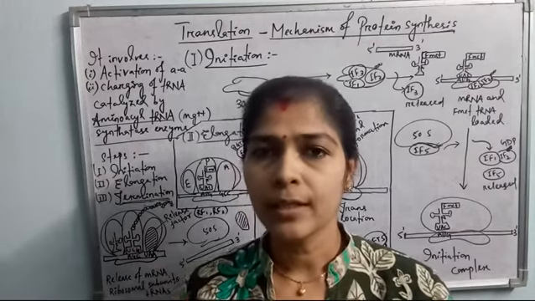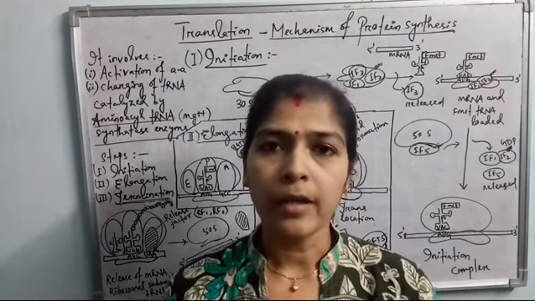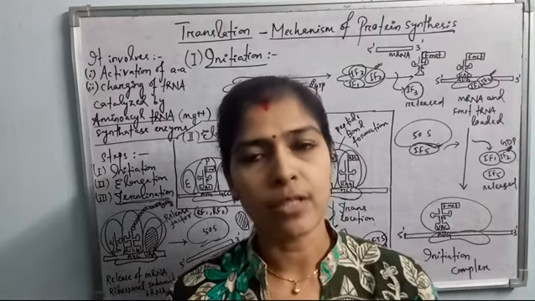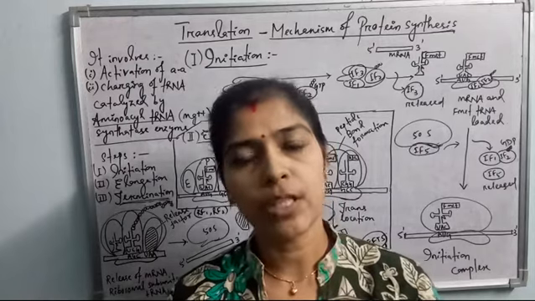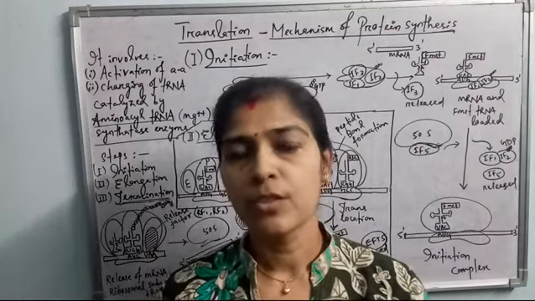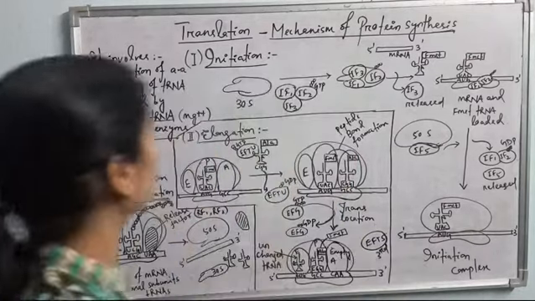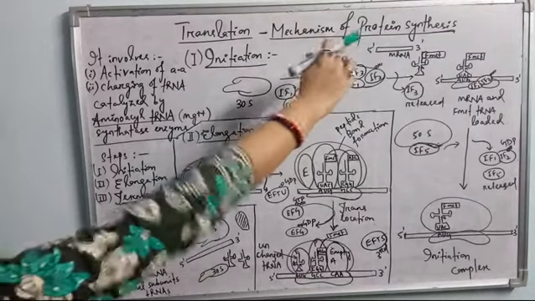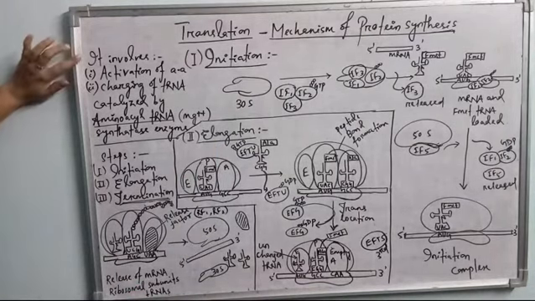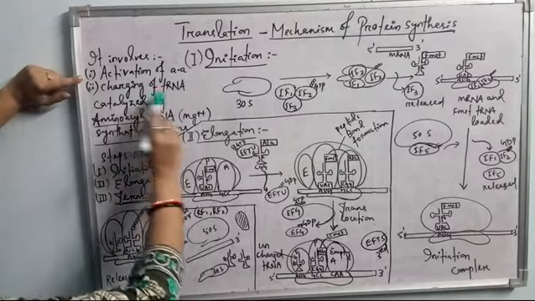But these amino acids are not easily bound to the tRNA molecule, and these amino acids are activated first. That is the first step of translation, activation of amino acid, and the second step is charging of tRNA. Let's have a look here. I have written here translation mechanism of protein synthesis. It involves first activation of amino acid and charging of tRNA.